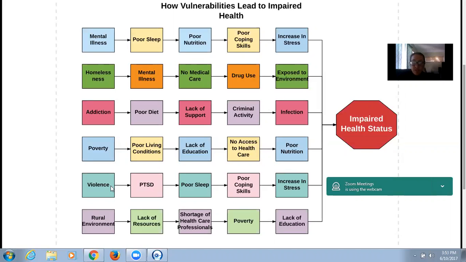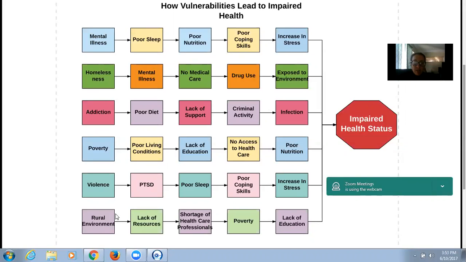Another vulnerability that I chose was violence. Violence can lead to post-traumatic stress disorder, which can lead to poor sleep, poor coping skills, and an increase in stress, which again decreases the immune system and causes an impaired health status.